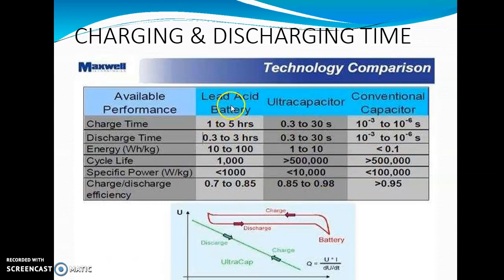And here you could see how a lead acid battery works, an ultracapacitor and a conventional capacitor. Lead acid battery charging time is 1 to 5 hours, whereas ultracapacitor is 0.3 to 30 seconds. Discharge time is 0.3 to 3 hours, versus 0.3 to 30 seconds. Energy is 10 to 100, this is 1 to 10. Cycle life only 1000, here greater than 5 lakh times. And the specific power is less than 1000, this is less than 10,000 times. Charge discharge efficiency 0.7 to 0.85, here 0.85 to 0.98.